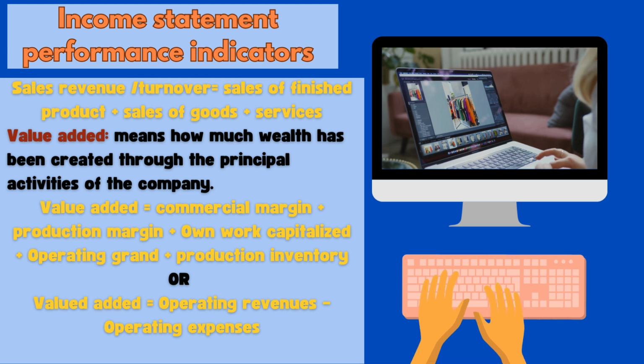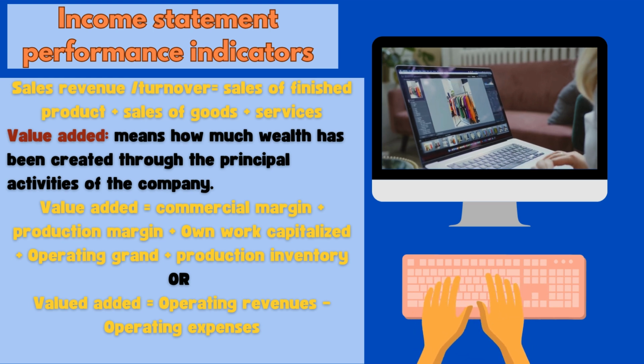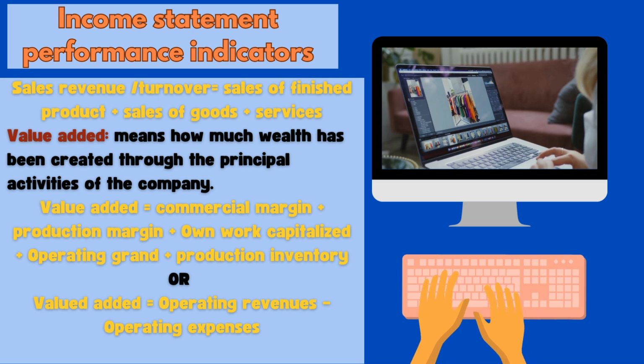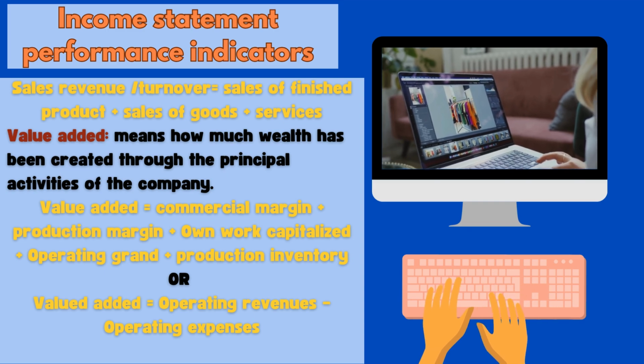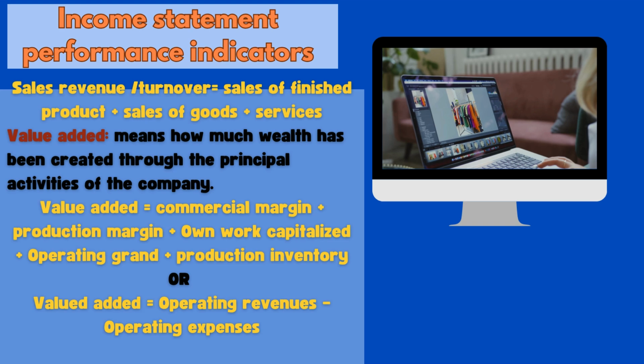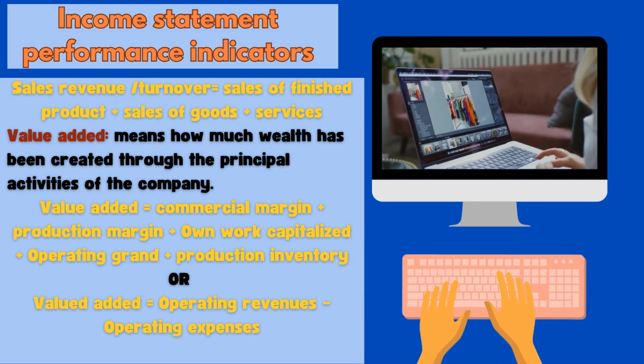We have another indicator, which is the value added. It means how much wealth has been created throughout the principal activities of the company. We can calculate it as below. It is equal to commercial margin plus production margin plus own work capitalized plus operation grants plus production inventory, or equal to operating revenues minus operating expenses.